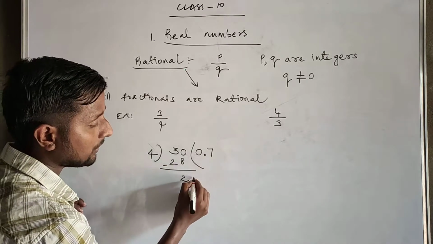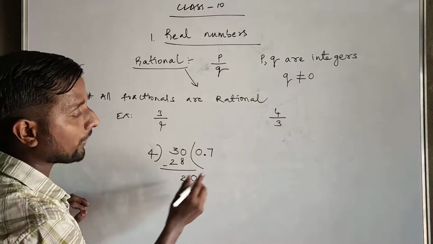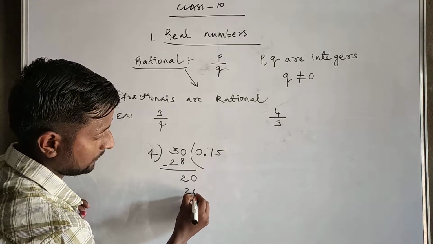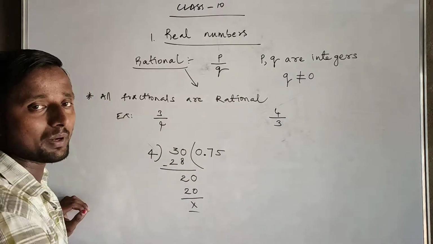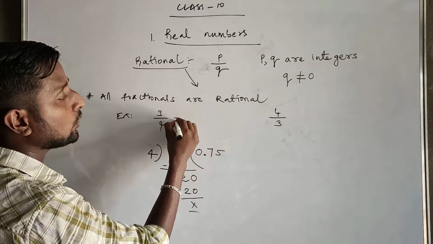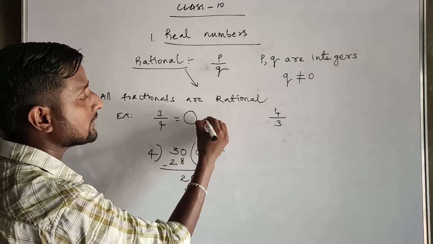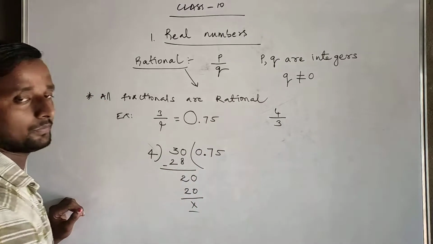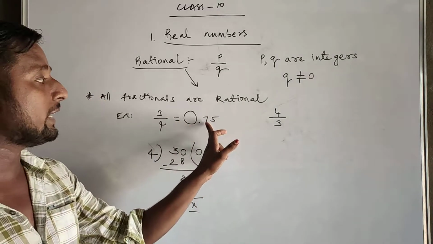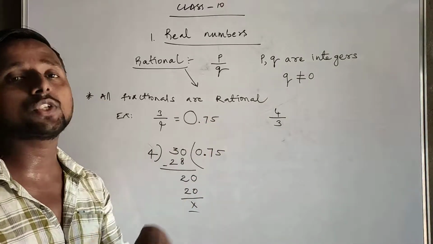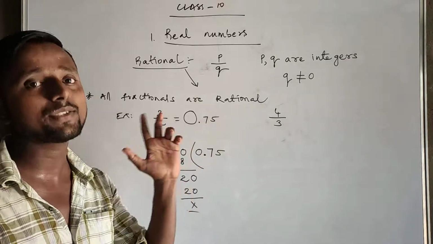Already we have a decimal. So 20. 4 fives are 20. Remainder 0. So the value of 3 by 4 is nothing but 0.75. After the decimal, we should read out the digits individually. It's not seventy-five, it is seven five.